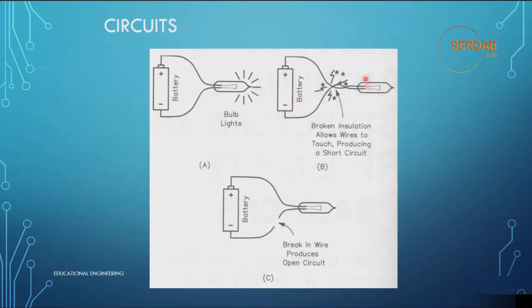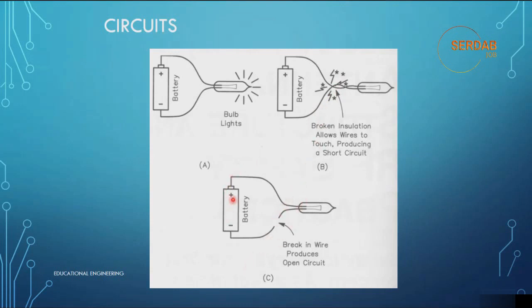Now if you look at this schematic, the battery and the bulb are connected but in a messed up manner, so broken insulation allows the wires to touch, producing a short circuit. These two wires are not insulated, so copper appears, and if two wires are connected together in that circuit, this means that there is a short circuit here and current won't flow.